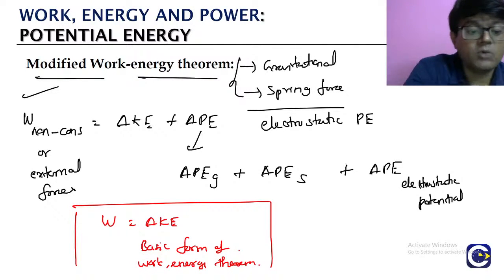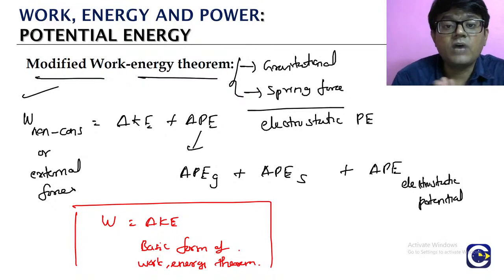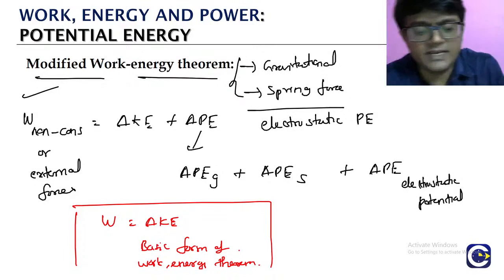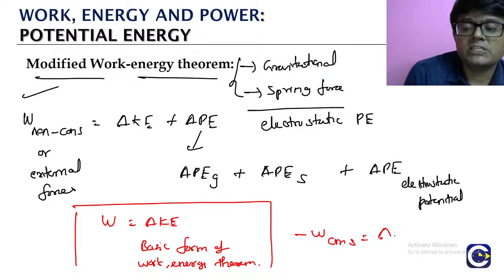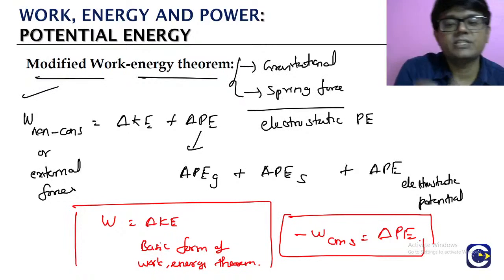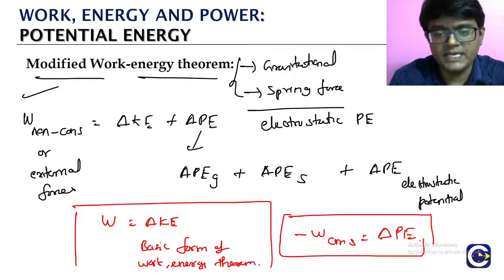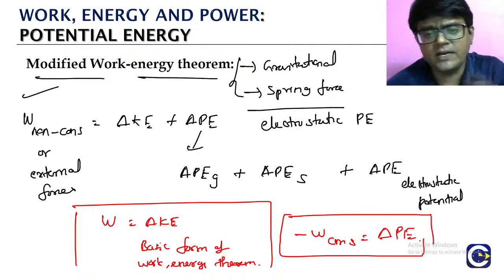Now what we are looking at is the modified form. Here we are adjusting for the work done by the conservative forces by using the potential energy term. How do we make this adjustment? The work done by the conservative forces is related to the potential energy term. How? The negative of the work done by the conservative forces is equal to the change in the corresponding potential energy term. Based on this relation we are able to adjust. Okay? So this is the modified work energy theorem. Based on this we will try to solve some questions later.